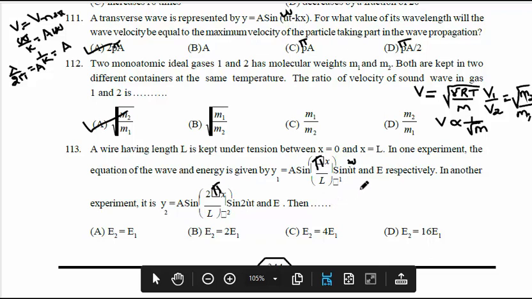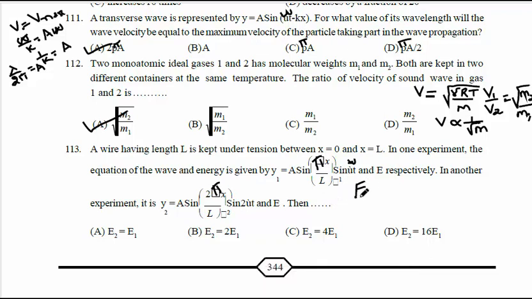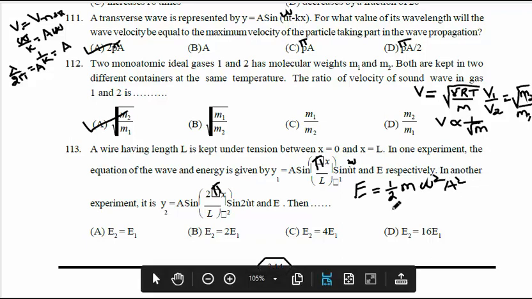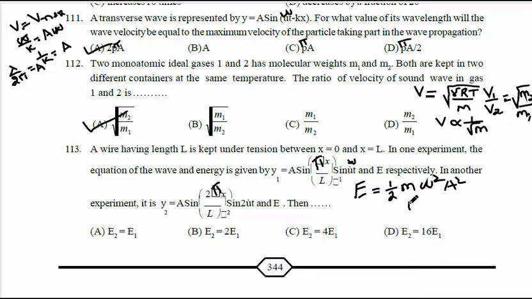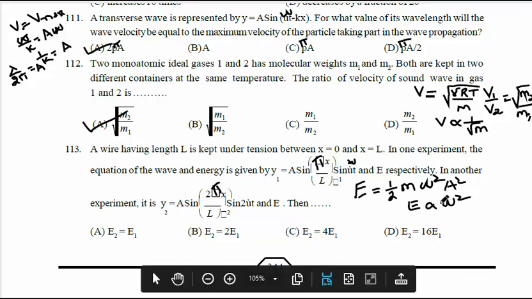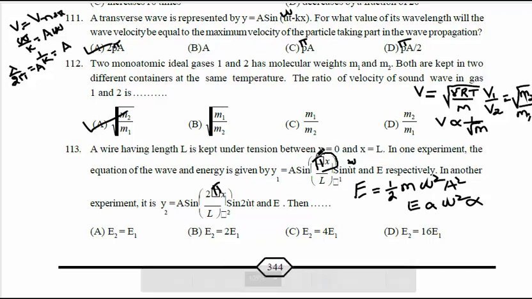So we know that total energy is equal to half m omega square a square. This is expression for energy, and from this we can see that energy is directly proportional to omega square. Now here from pi x to 2 pi x, omega has doubled.